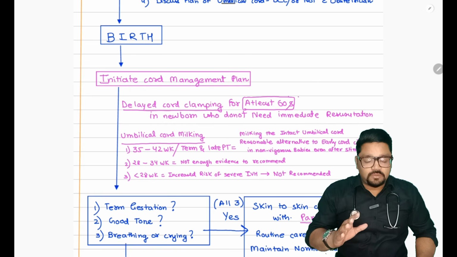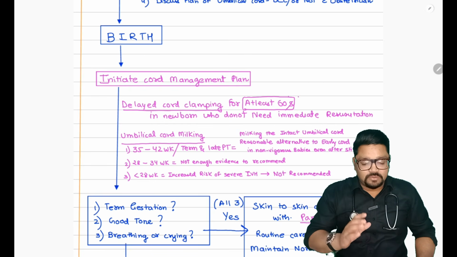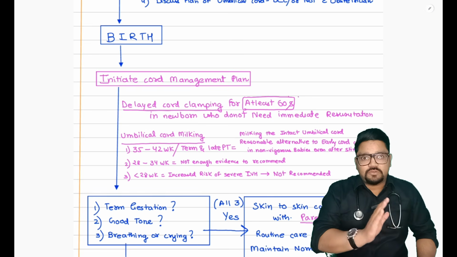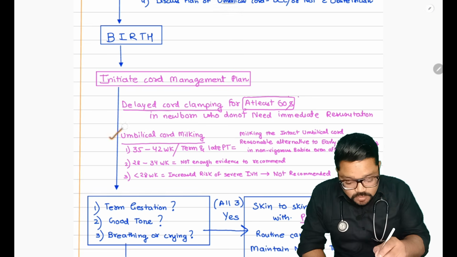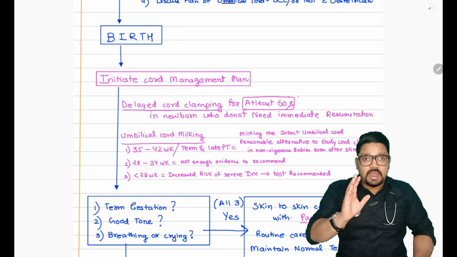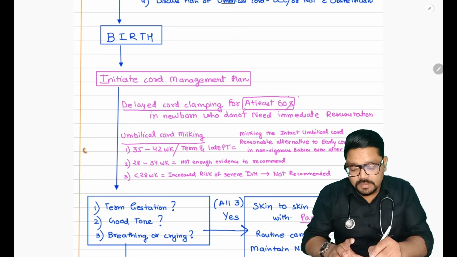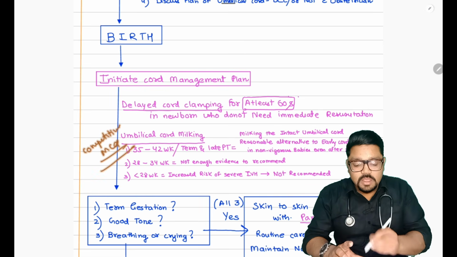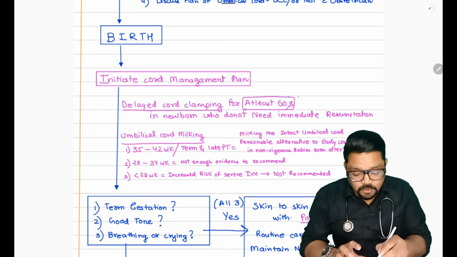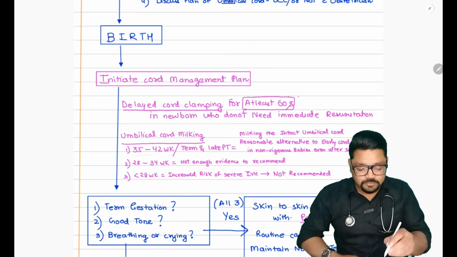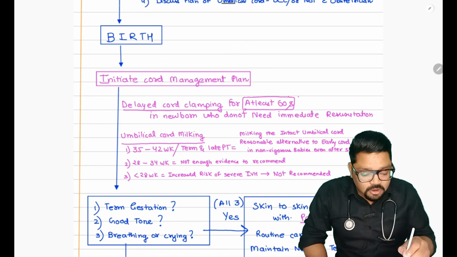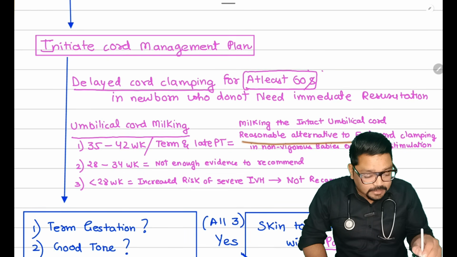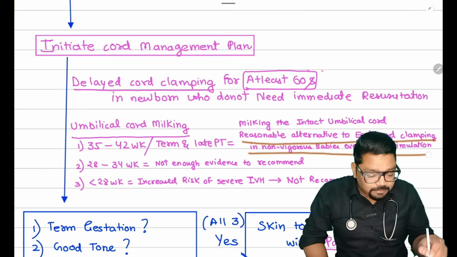So for those neonates who will not require immediate resuscitation, we are going to do delayed cord clamping for at least 60 seconds. Second is this new umbilical cord milking, and I think if you are sitting in a competitive exam, this is going to be a very potential MCQ point. Okay. What they have suggested: in neonates from 35 to 42 weeks, like term or late preterm, milking of the intact umbilical cord is a reasonable alternative to early cord clamping in non-vigorous babies even after stimulation.